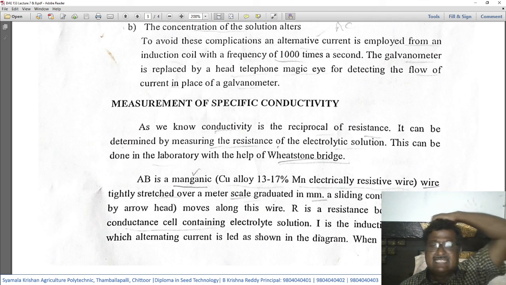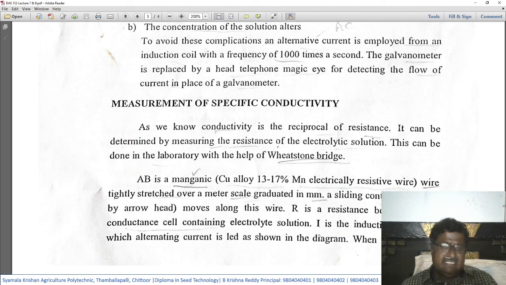A sliding contact, that is a moving contact, which is called H, shown by an arrowhead, moves along this wire. R is a resistance box. C is the conductance cell containing electrolyte solution. I is the induction coil from which alternating current is led as shown in the diagram.